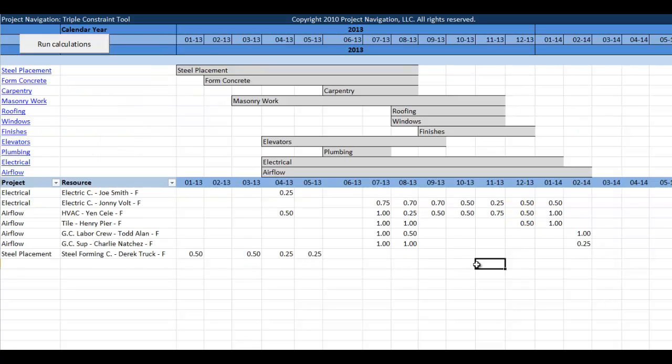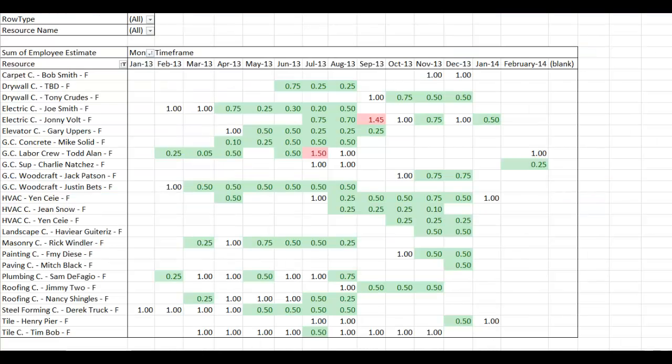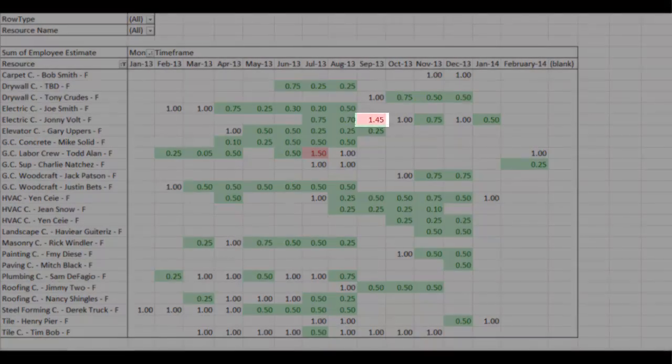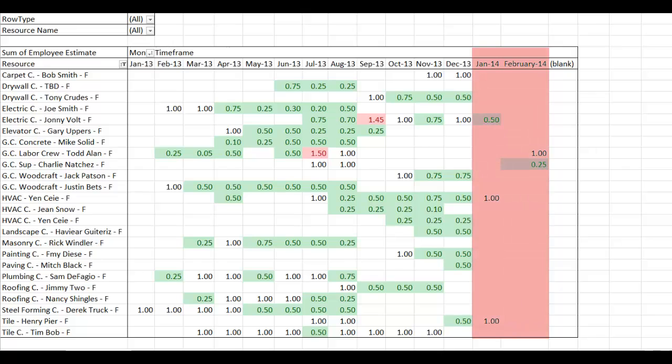I can see in real time how my resource allocation is defining my schedule. And I see that I will not be able to finish the project on time, which means I will incur the penalty. So we need to look at our resources and see what options I have. I can see the direct impact of this timeline shift. My labor crew and electrician are now over allocated. I've also passed my deadline.